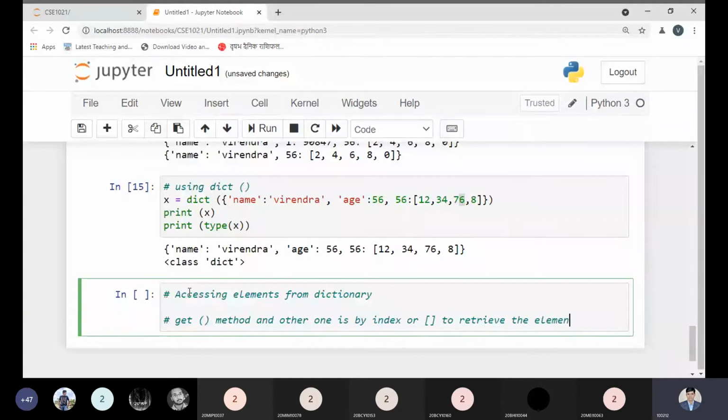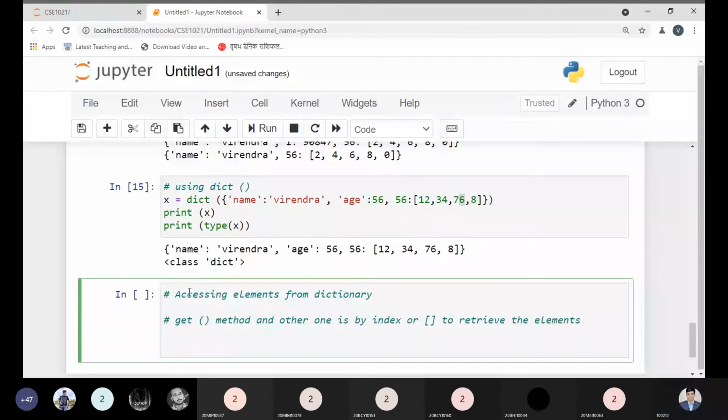Now, what was my variable? That is x. Above we have x equal to the dictionary. If I want to access something, the simple concept is print x, and inside the bracket I need to pass the key value.